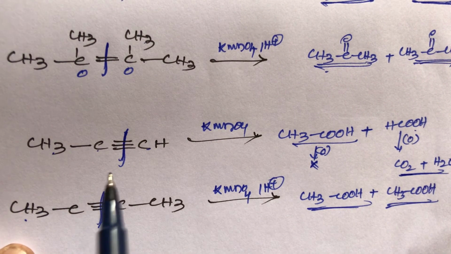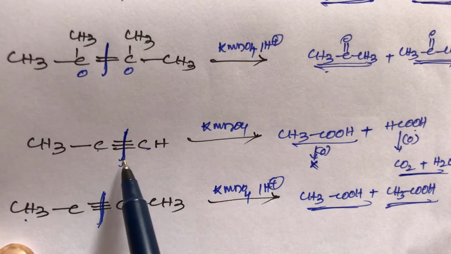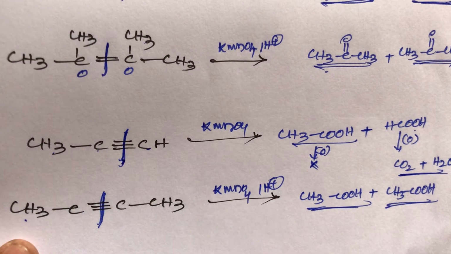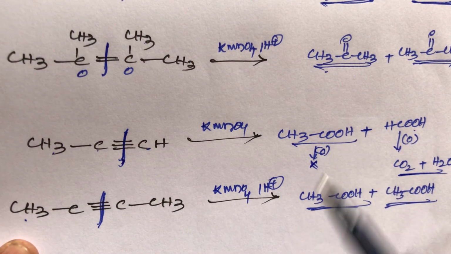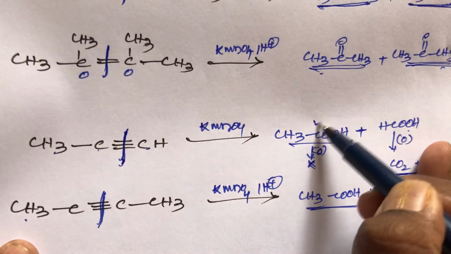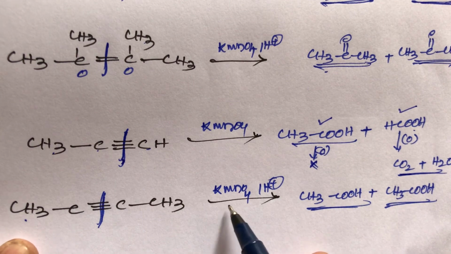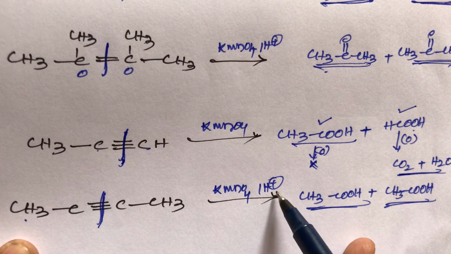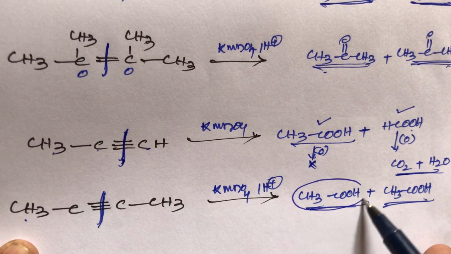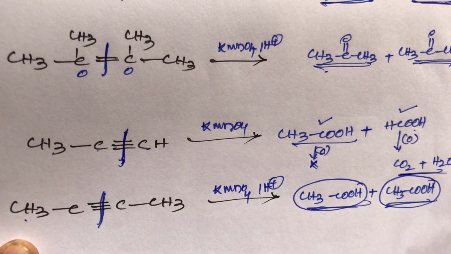Both are the same type of product because this is a symmetrical alkyne. If an unsymmetrical alkyne is oxidized with KMnO4, it gives two types of product, that is acetic acid and another one is formic acid. But symmetrical alkynes, on oxidation with KMnO4 and H plus, give the same type of product, that is acetic acid and acetic acid.